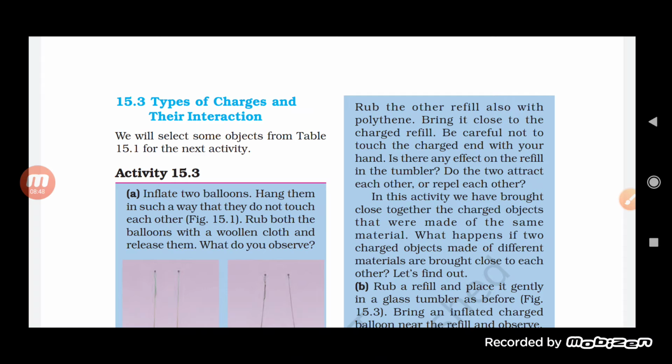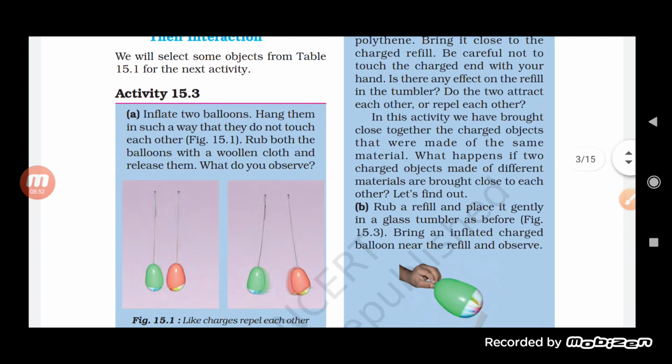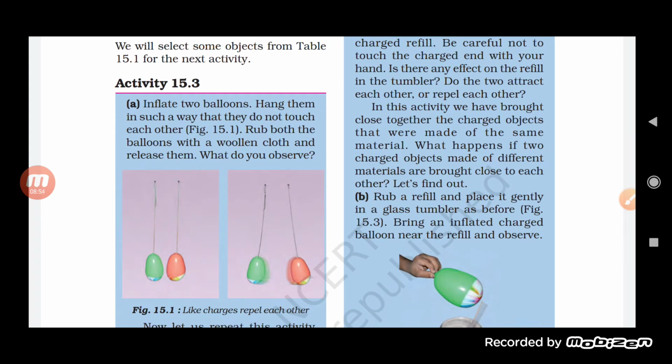Now, what are the different types of charges and how do they interact? What we will do here is inflate two balloons and hang them in such a way that they do not touch each other at all. Now rub both the balloons with the woolen cloth and release them.